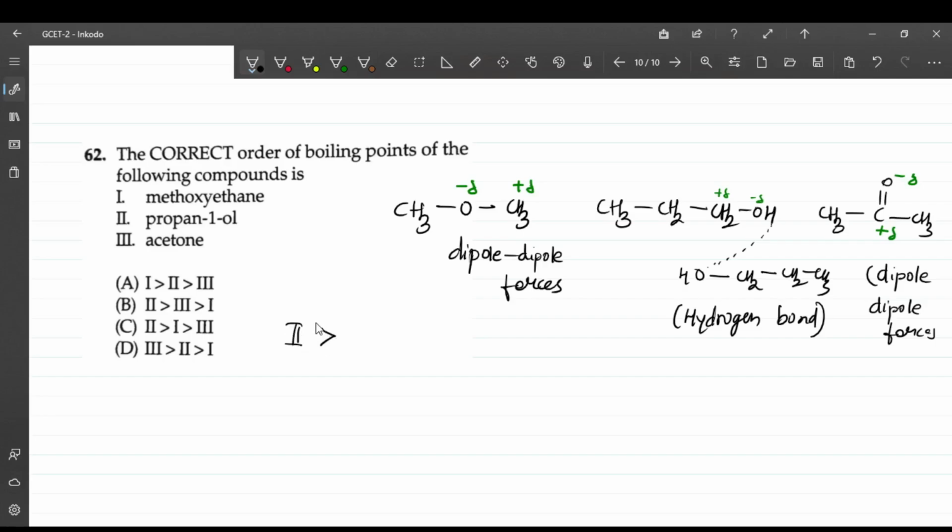Now among acetone and methoxyethane, in which case there will be a better charge separation, that will have higher dipole forces. So here there is a higher charge separation because of the double bonded oxygen, there is more electronegativity for that. So here this is the thing. After that it is 3 and the least will be of the one among this. So the answer is option B, 2, 3 and 1.